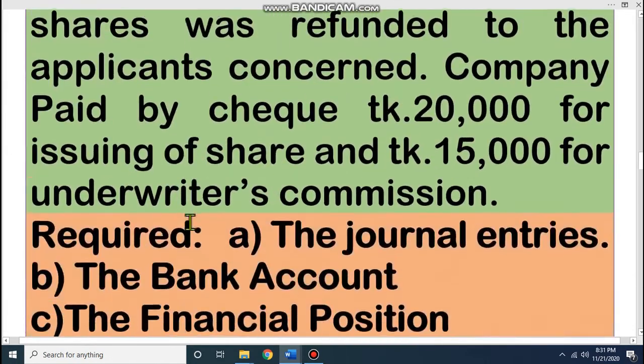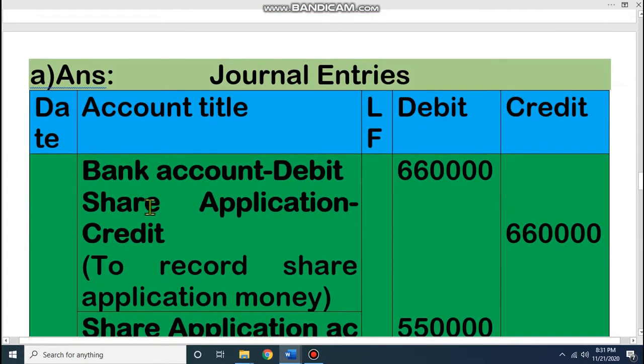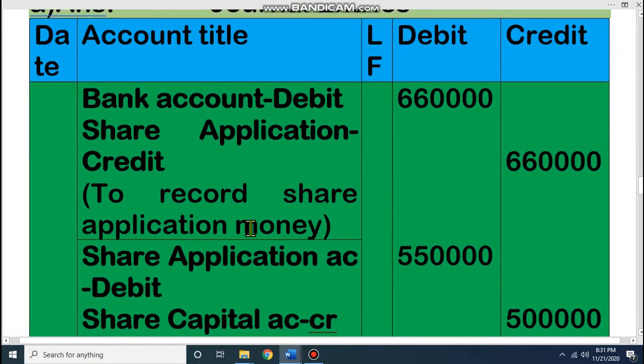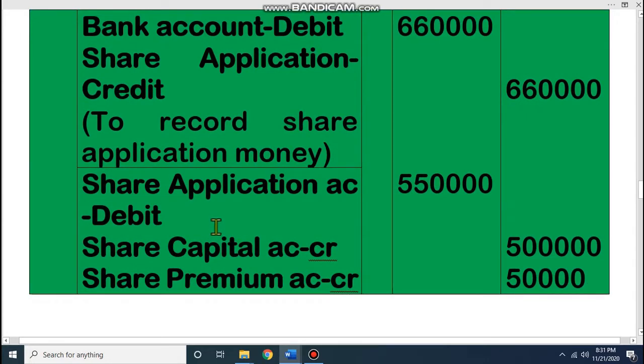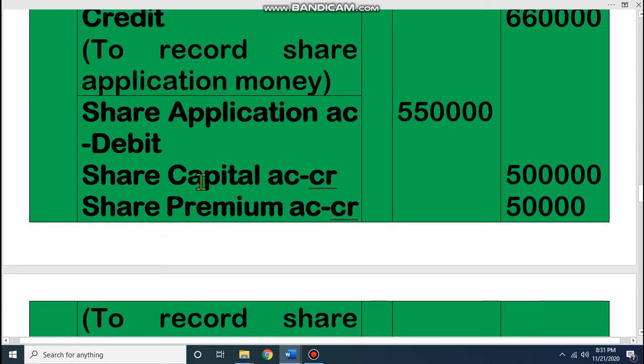At first, which was the first journal? For receiving application money, bank account debit, share application credit. Then you have to allot the application money to the concerned shareholders. That journal is share application debit, share capital credit, share premium credit. If it is with discount, then share application debit, share discount debit, and share capital credit. If it is at par, share application account debit and share capital account credit.